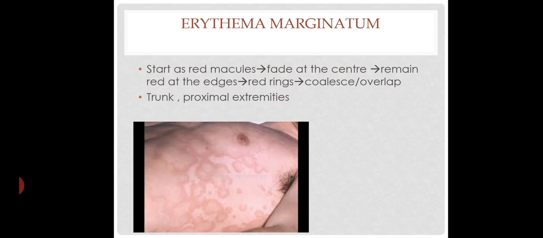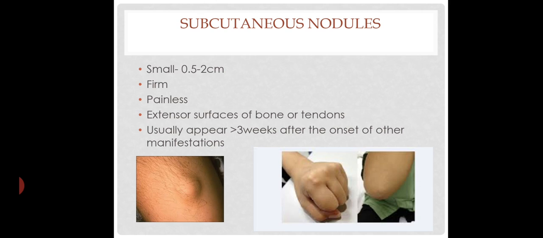Next, erythema marginatum. It starts as red macules that fade at the center and remain red at the edges, causing red rings, and later they coalesce or overlap, usually seen in trunk and proximal extremities. Next, subcutaneous nodules. They are small, 0.5 to 2 centimeters, firm, painless, usually seen on extensor surfaces of bones or tendons, and usually appear more than 3 weeks after the onset of other manifestations.